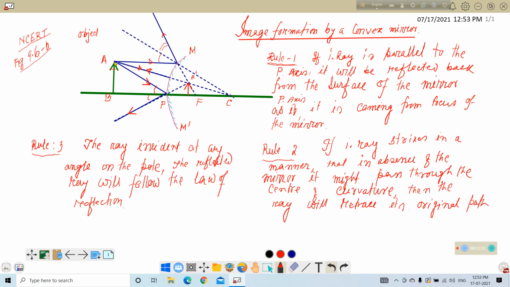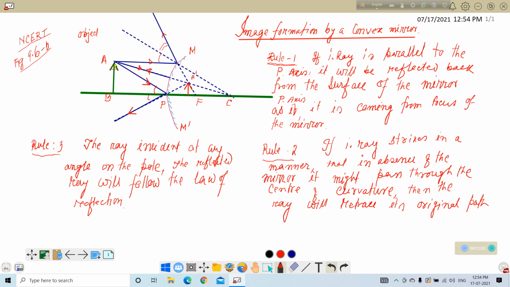If we consider a point at an infinitesimal distance below A, then the rays will emerge from that particular point, and they will meet as if they emerge from this point.